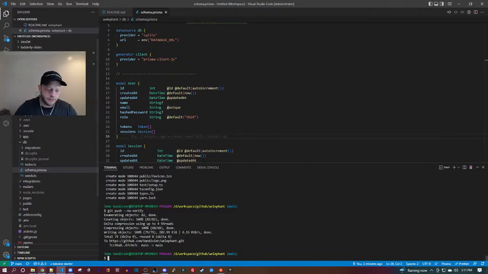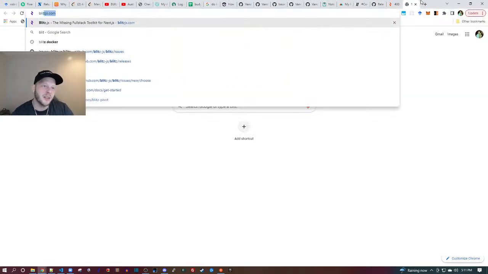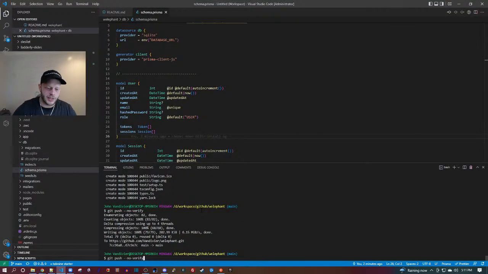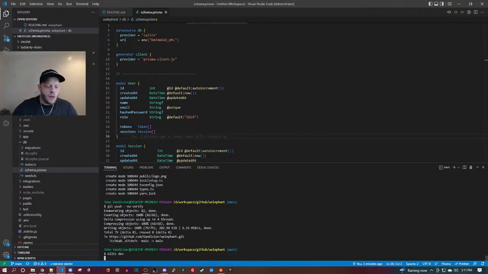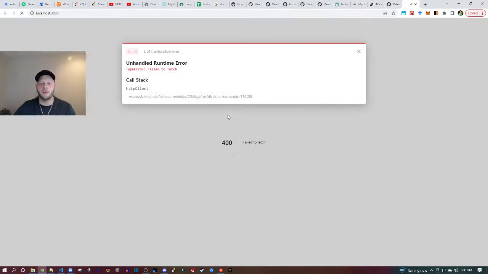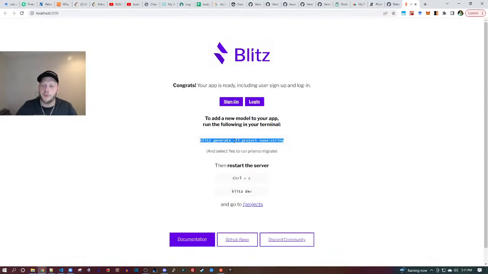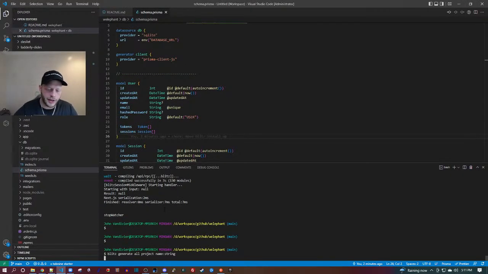Okay, so to get started, let's go over to the Blitz docs. I can also just restart the server because it gives us an example one. It gives us an example one on screen. So we can see blitz generate all, project name, string. All means generate the types and the database tables and the UI pages and the queries and connect the queries, all that. So we're going to generate something else. That's just an example, but I wanted that example string there.